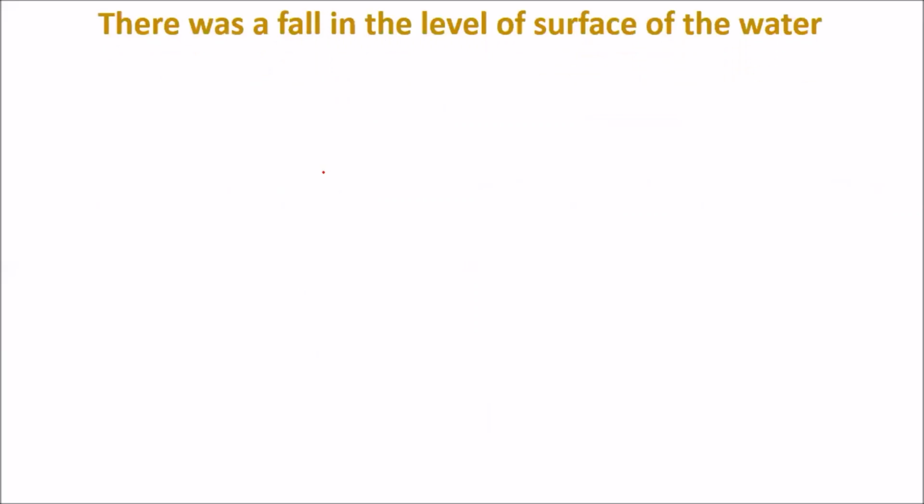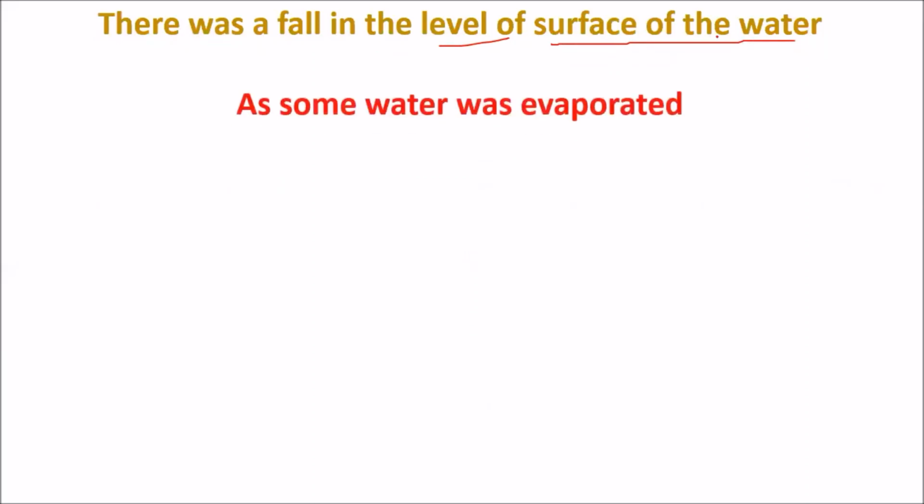There was a fall in the level of the surface of the water, as some water was evaporated. See here, we have taken a beaker with water and kept that beaker on the burner. We applied heat here.